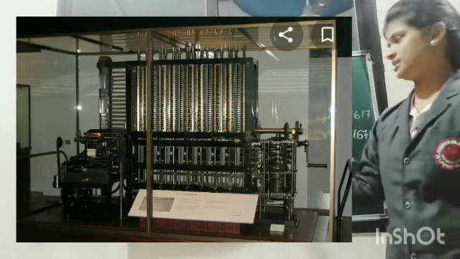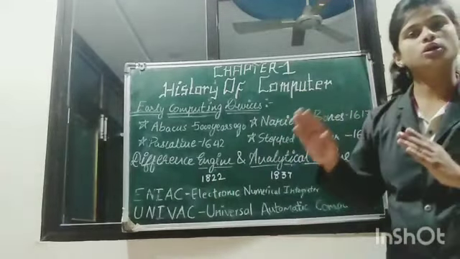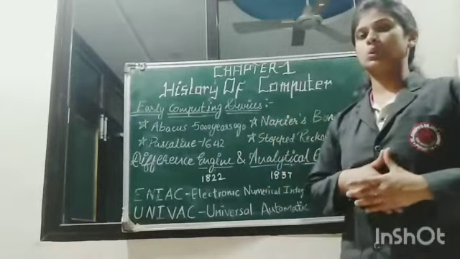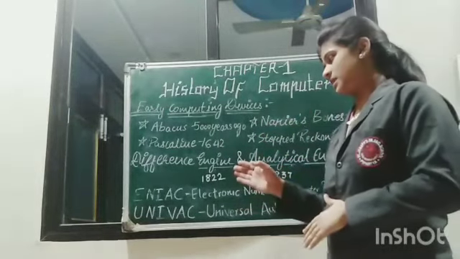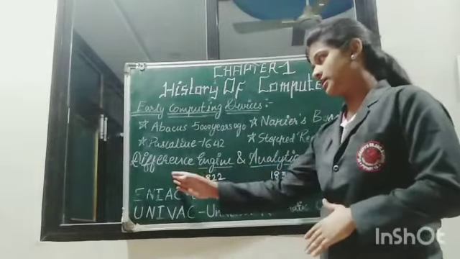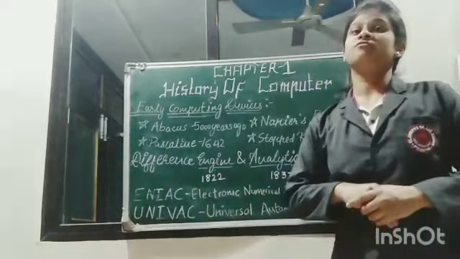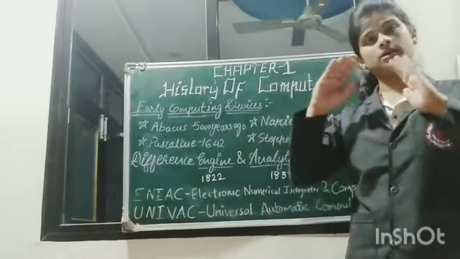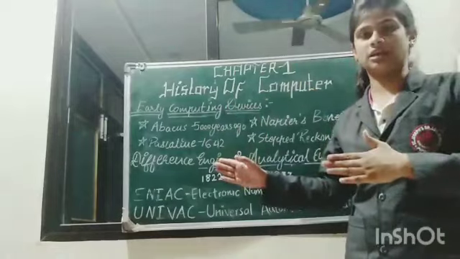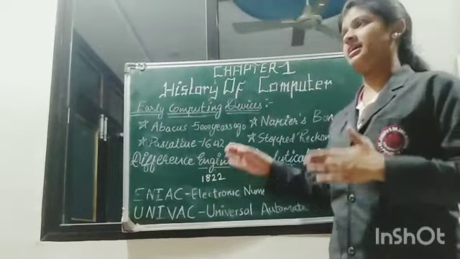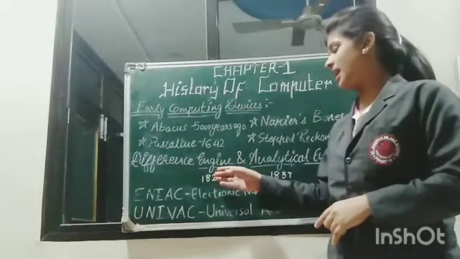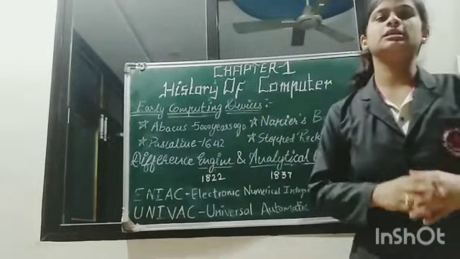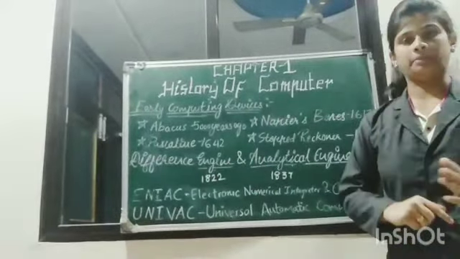In earlier devices, printing was not done, so Charles Babbage made a device called the difference engine, which can do any mathematical operation and the result can easily be printed on paper.